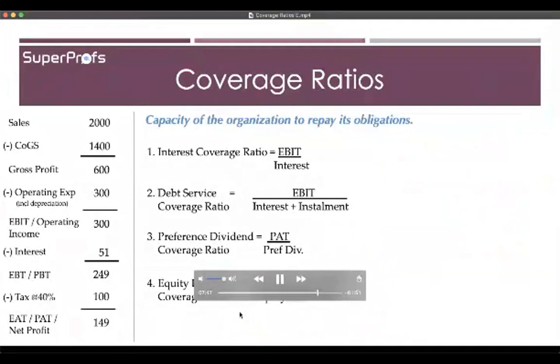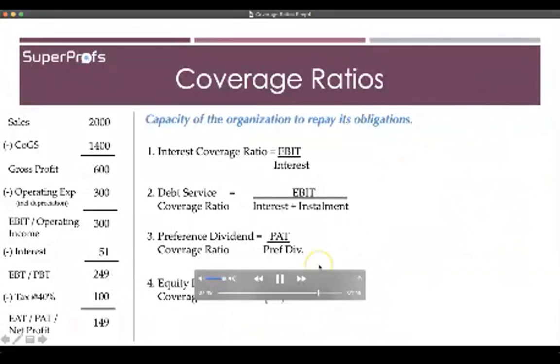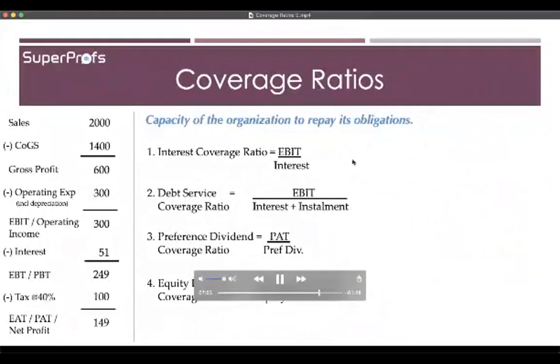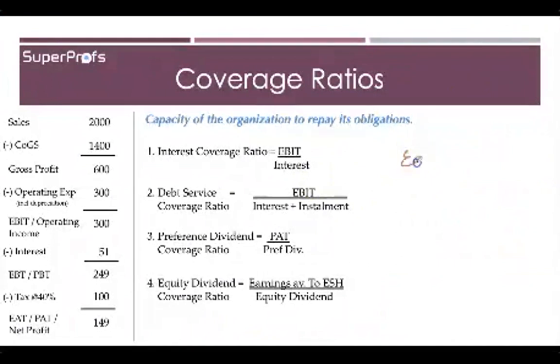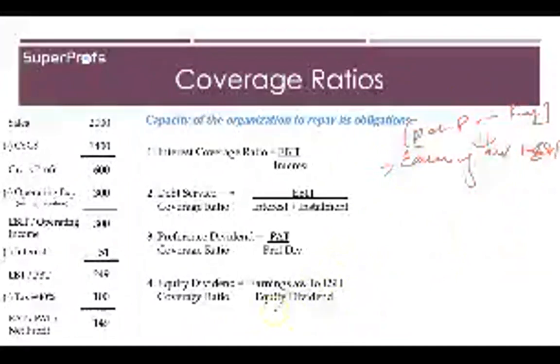Now equity dividend has to be paid once you have calculated the earnings available to the equity shareholders, which is calculated how? By net profit or PAT minus your preference dividend. This is equal to earnings available to equity shareholders, and from this you have to pay equity dividend.